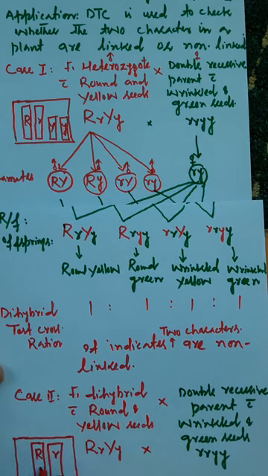They are being kept on the same pair of homologous chromosomes.